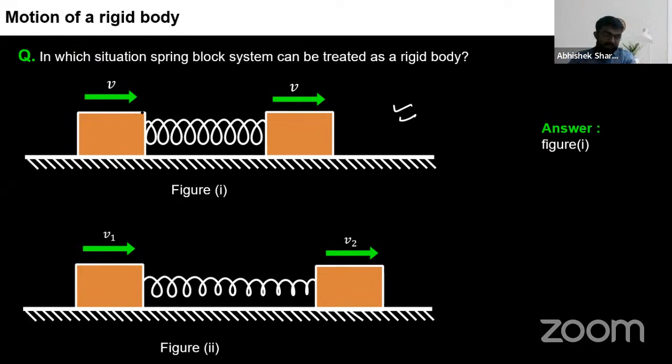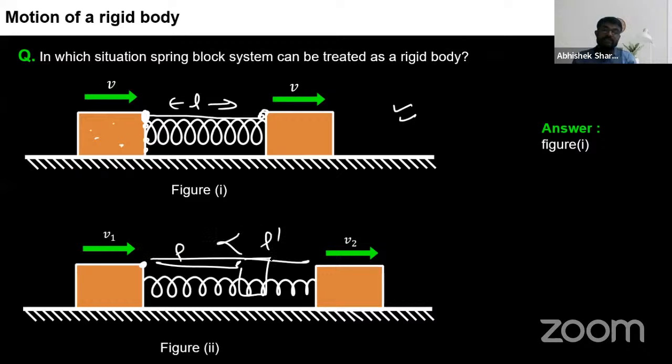So you can comment like this, all the points which are here, you can take anywhere, here also, anywhere. But I will comment here, this point and these points is always having a distance L between them as constant, even if this complete body is moving like this. Like in this case, if initially the block was here, distance was L, now the distance is L dash, which is increased. So this is a change here. I hope the change is clear.